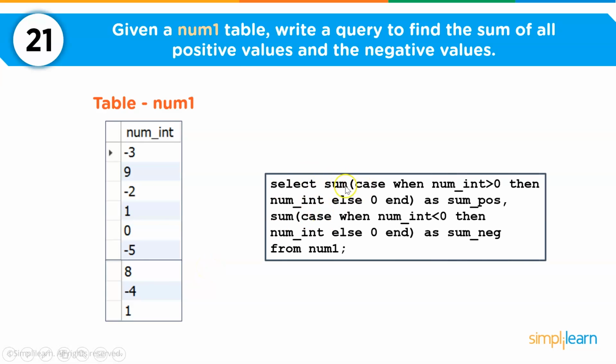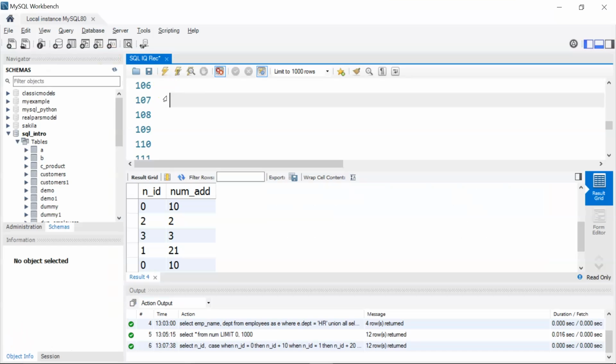So again, for this we are using the case statement. You can see here I have used two case statements. I'm writing select, and then I'm using the case to find if the number is greater than 0, which means it's a positive number. So I'm finding out the sum, and then I'm checking case when the integer is less than 0, so it's a negative number, and I'm finding the sum for the negative numbers as well. Let's do this. Okay, so I'll give my comment as add positive and negative numbers.